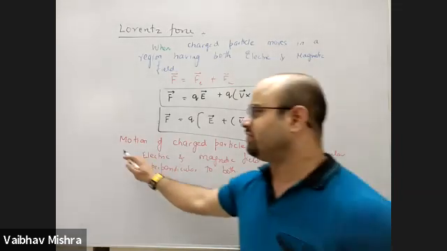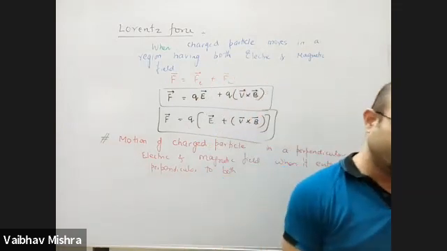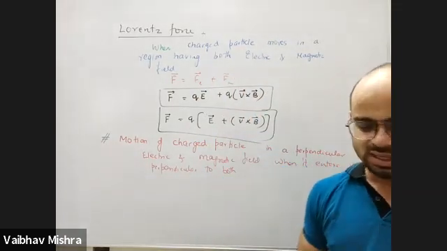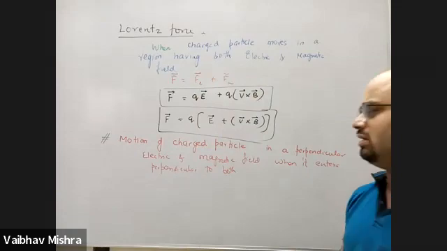So this is a specific case. We will not discuss all the cases of electric field and magnetic field. Some of them maybe we will discuss in the Friday class. When a charged particle is entering into a region having both electric and magnetic field, we choose a special case where electric field is there, magnetic field is there, but they are perpendicular to each other.